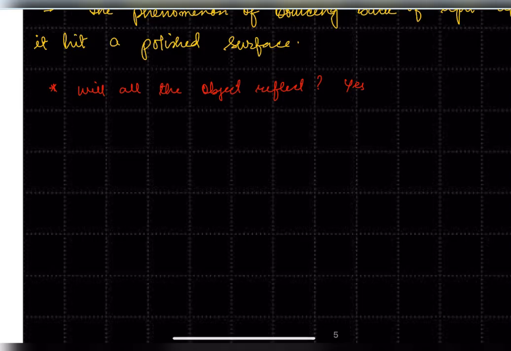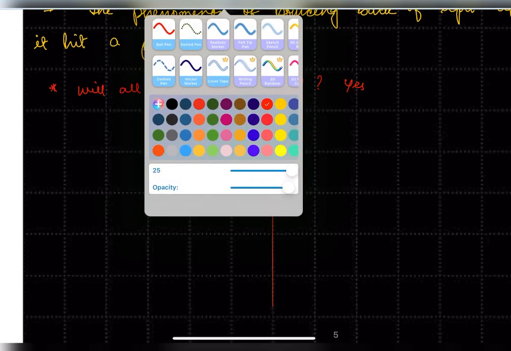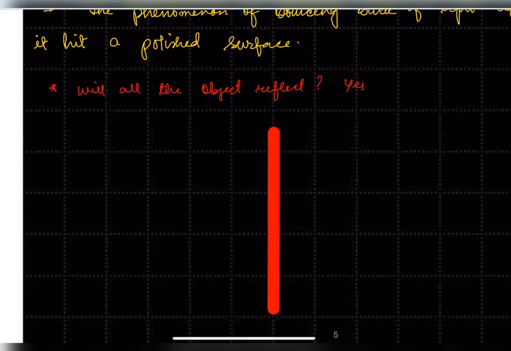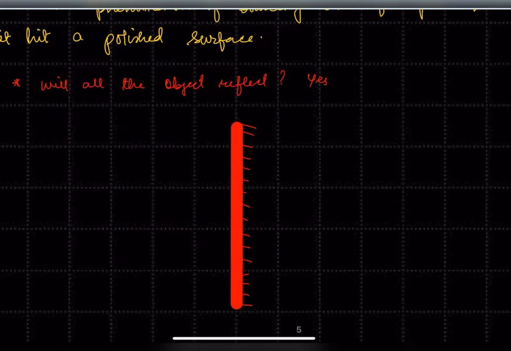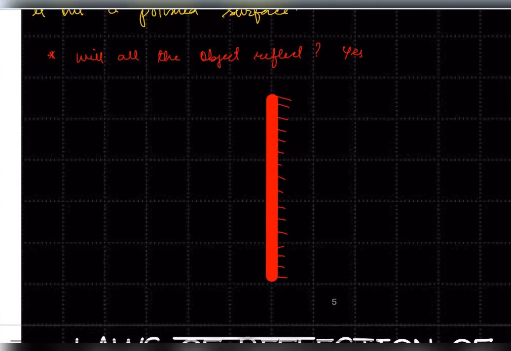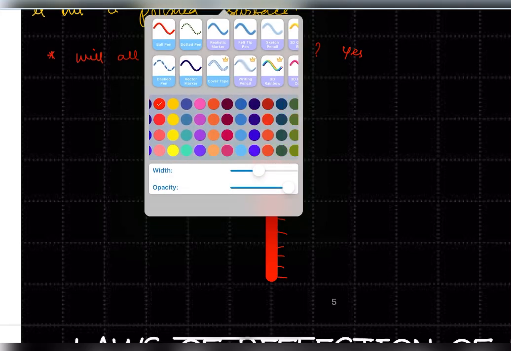Let's talk about the plane mirror and discuss what kind of reflection will happen. Let's take a plane mirror, and let's say this is my plane mirror. First thing you need to understand, let me draw a line.